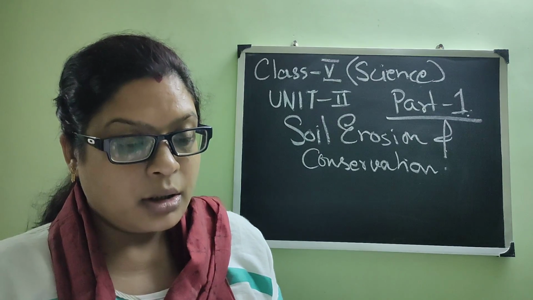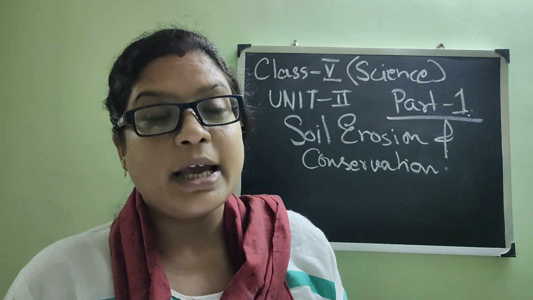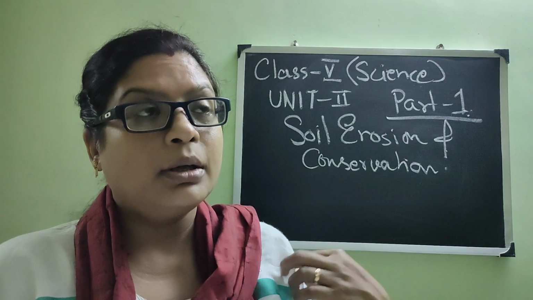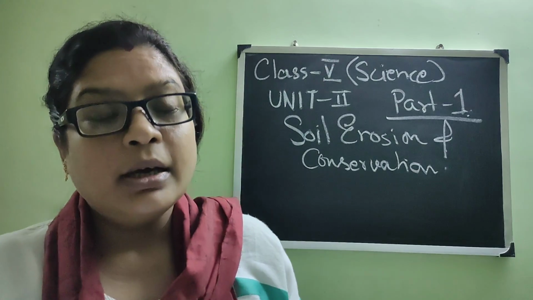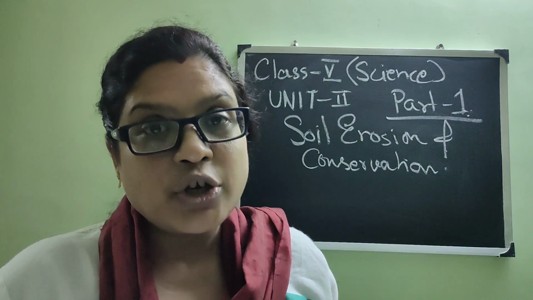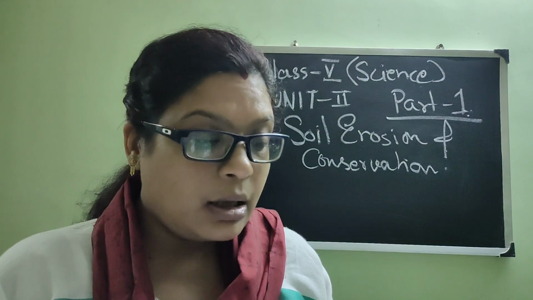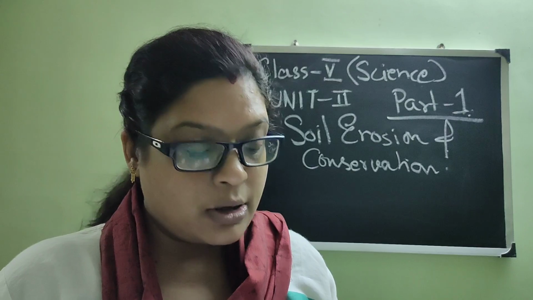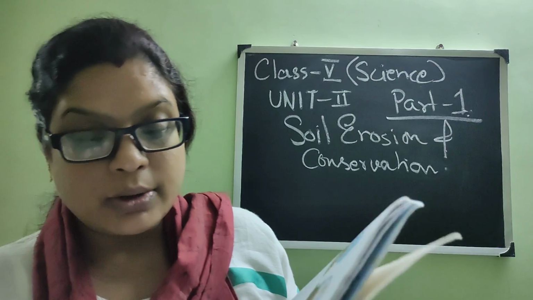Erosion by water: if there is a flood or there is a heavy rain, it can be washed away. Just like the dispersal of seed, that due to the splash of water, the seeds can be dispersed. In the same process, the topsoil or the topmost layer of the soil can be dispersed, or it can be eroded with the water. Now see, erosion by wind is also there.